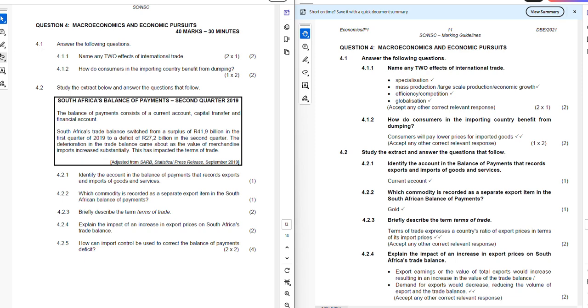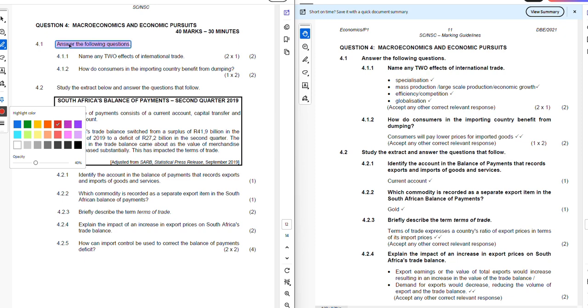Question number 4.1 says answer the following question. So we need to answer the question that follows, and we have two questions that we need to answer.